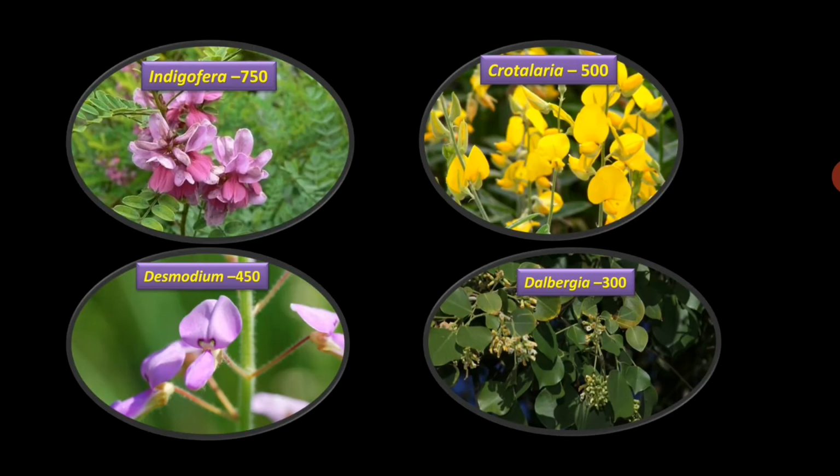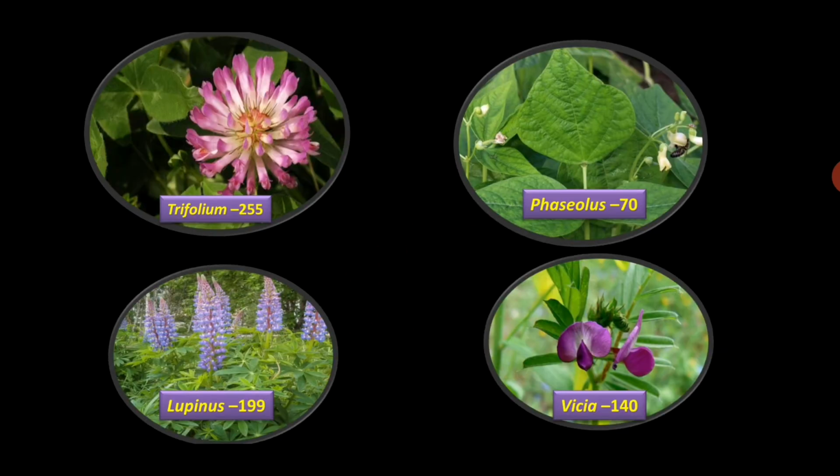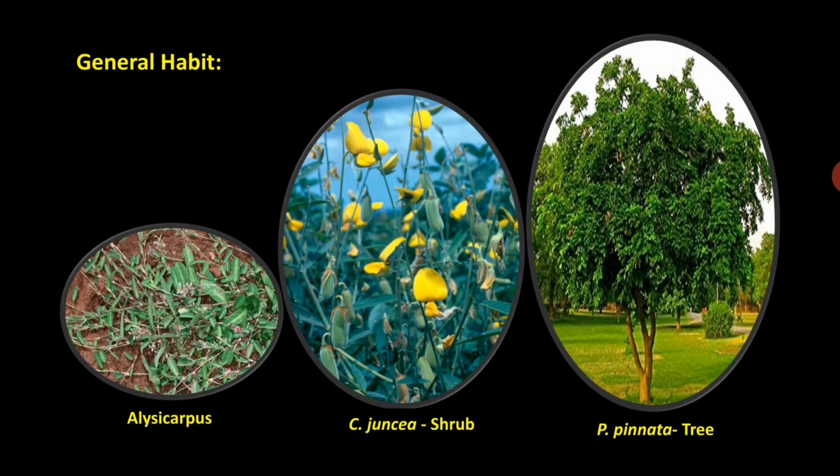Main plants or genera of this family are Indigofera having 750 species, Crotalaria having 500 species, Desmodium 450 species, Dalbergia 300 species, Trifolium 255 species, Phaseolus 70 species, Lupinus having 199 species, Vicia with 140 species.